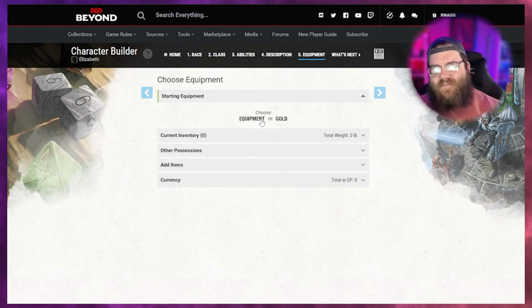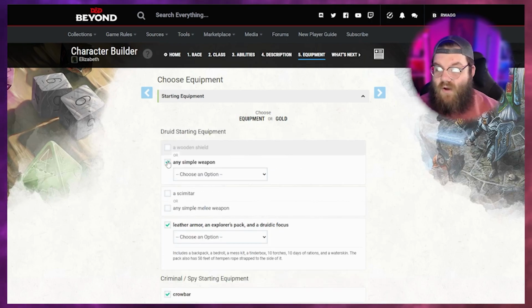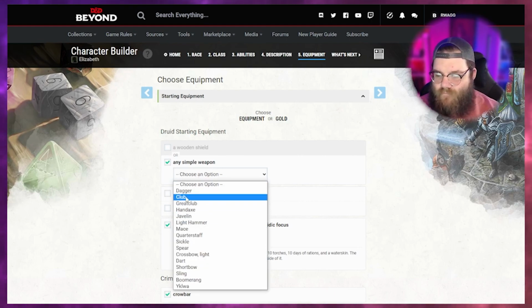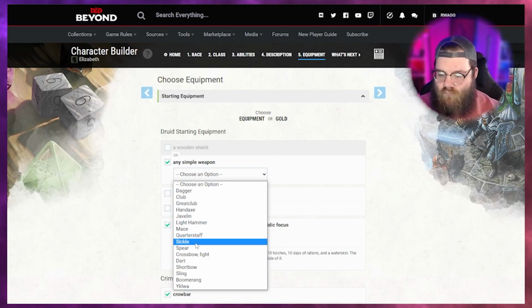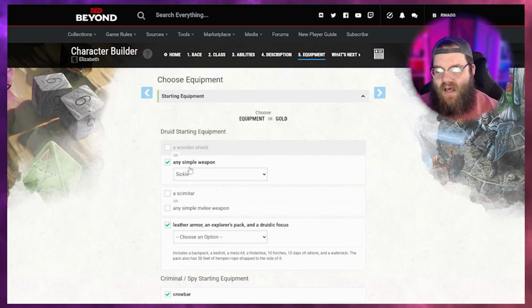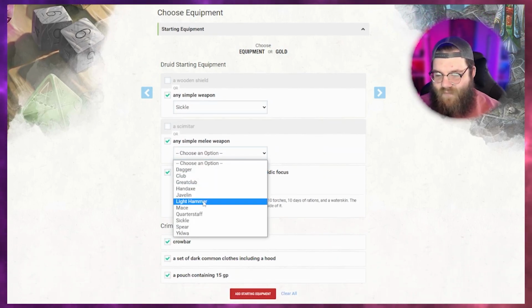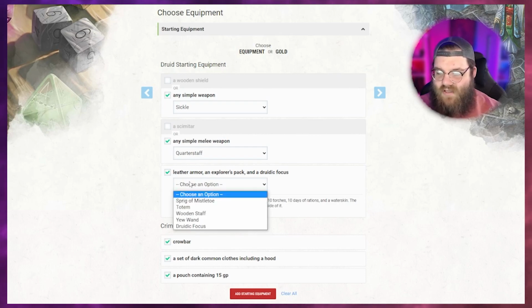Most of the time, though, it's best just to choose equipment because it'll give you some really important things, especially for early games. So we're going to choose starting equipment, okay? So Druid starting equipment. We're going to go with any simple weapon. What do we want to go with? A sickle, sure. So our character has a sickle. Then we're going to do another simple melee weapon. We're going to do a quarterstaff. Nice. And then leather armor and explorer's pack and a druidic focus.